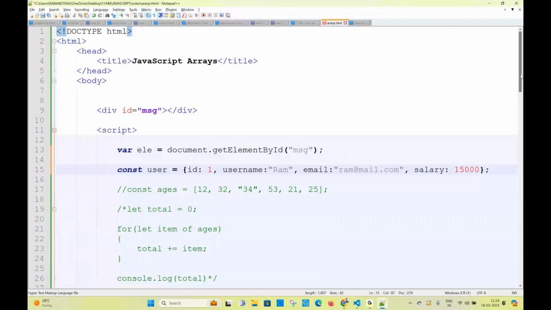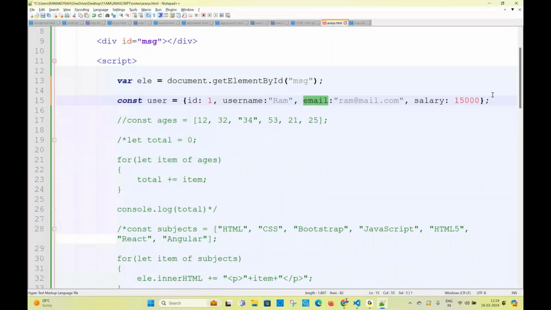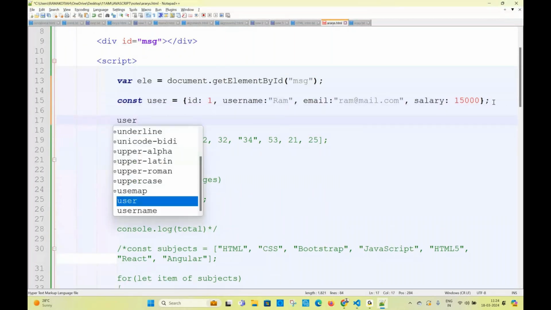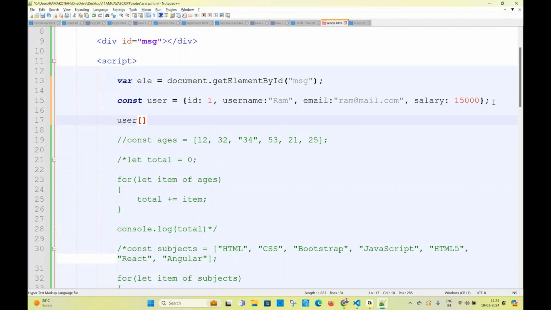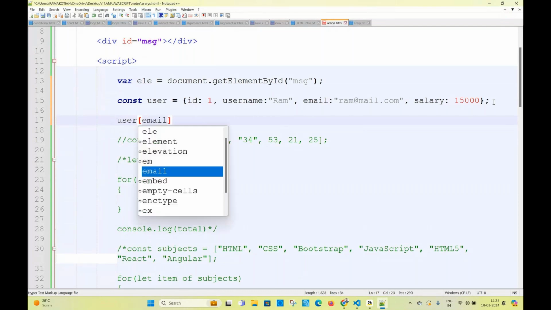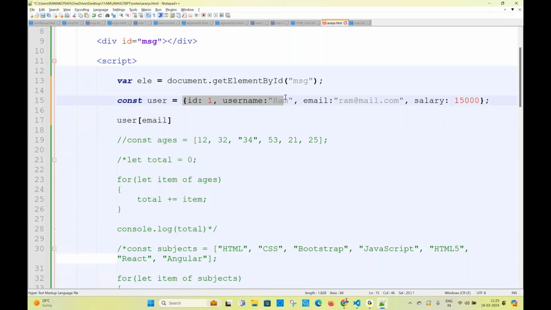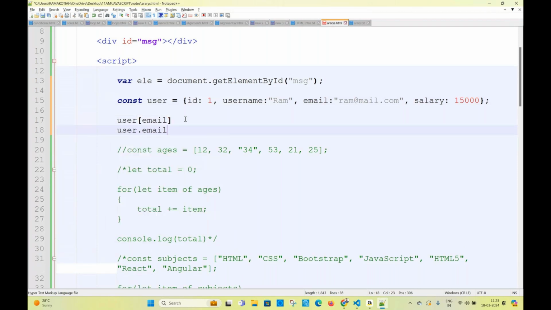How can I access this email? User, square bracket. Is it okay? Array or object? Object. How to access object values? Either this or that. Line number 17, line number 18. Tell me please, what is the way of accessing array values? Line number 17 correct? Line number 18 correct? Both are correct. Array values we can access either this way or this way also, right?